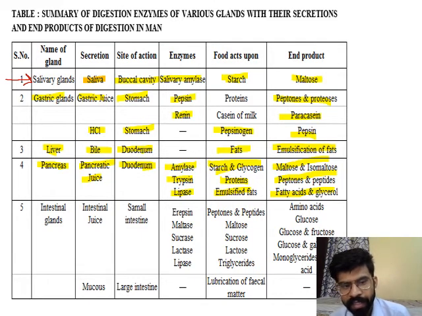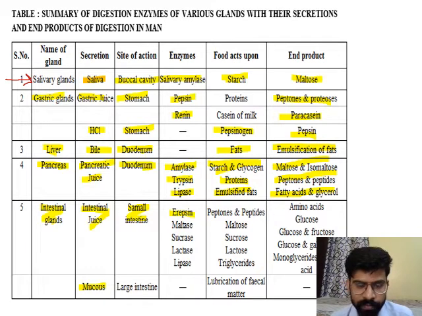Now the next gland is the intestinal gland. The intestinal gland releases intestinal juice, another name for which is succus entericus, and it also releases some amount of mucus. Intestinal juice acts in the small intestine, and the enzymes are peptidases, maltase, sucrase, lactase, and lipase.